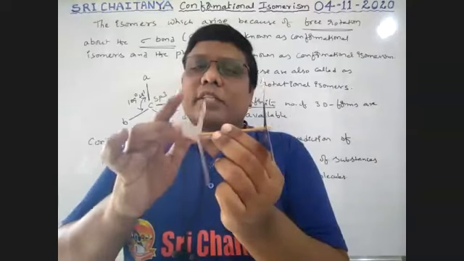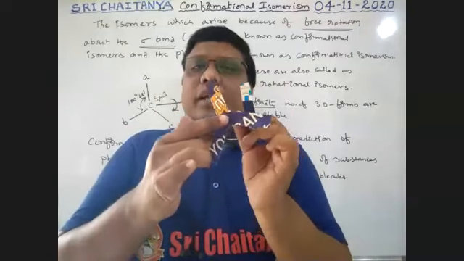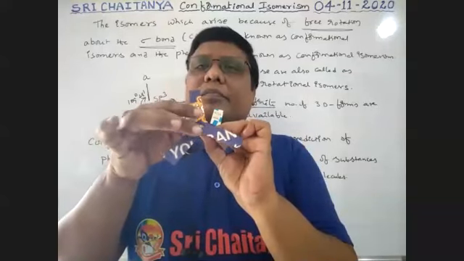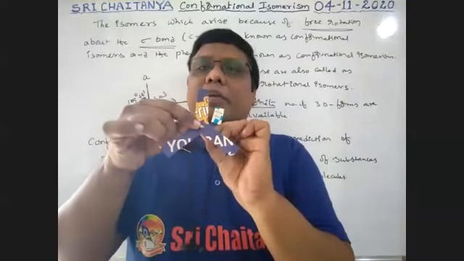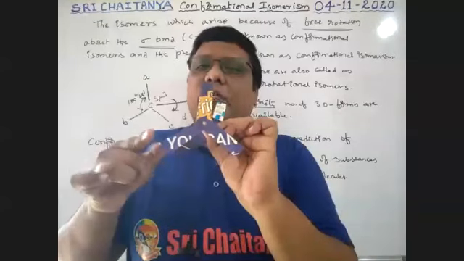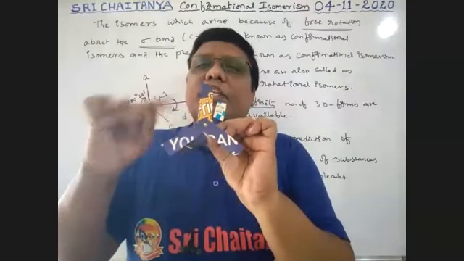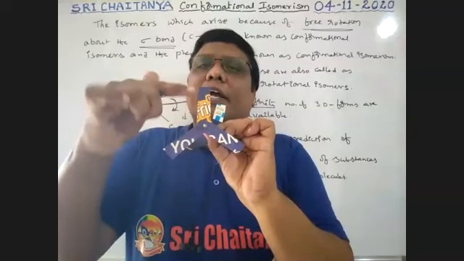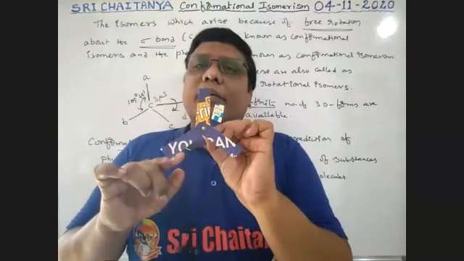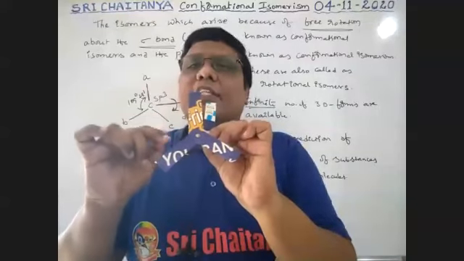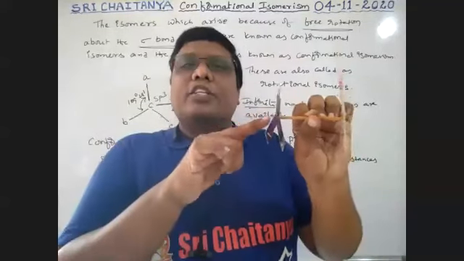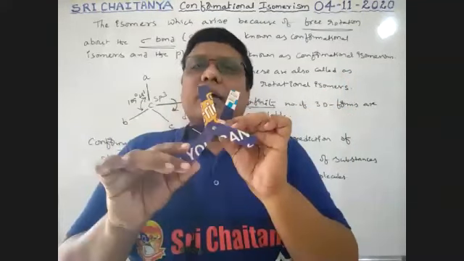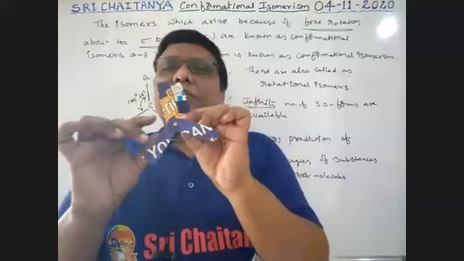Okay. So this is our carbon, at the middle a carbon is there, and it is our carbon ending. Let it be hydrogen, hydrogen, hydrogen. So it is a CH3. At the middle a carbon is there, with hydrogen, hydrogen, hydrogen. It is another CH3 group. See here, boys. Listen carefully.